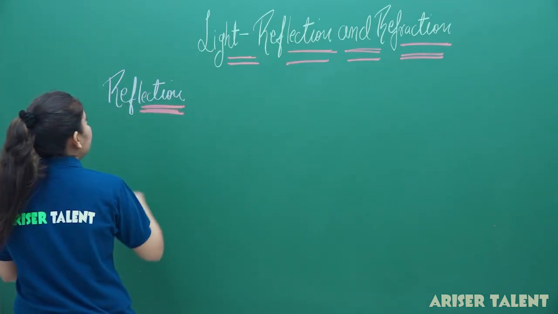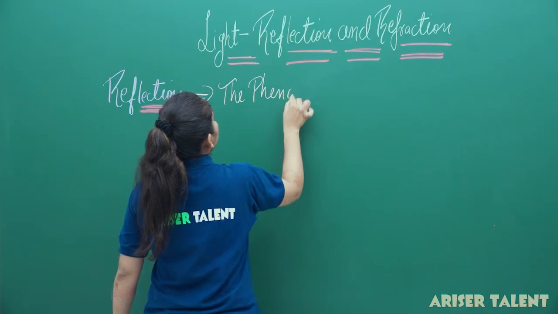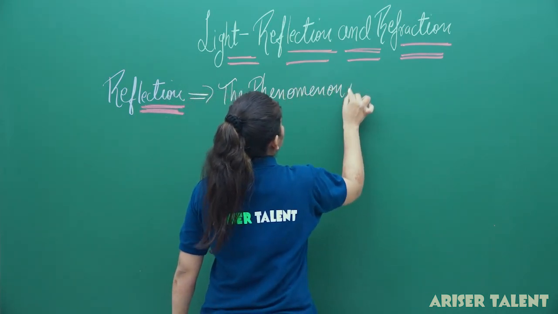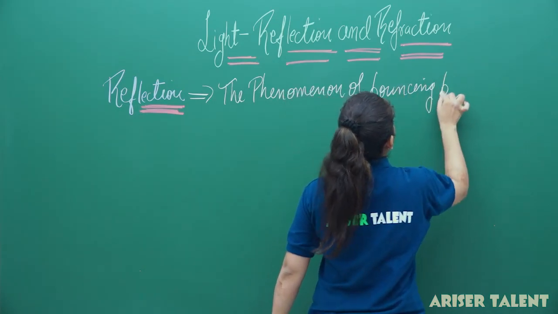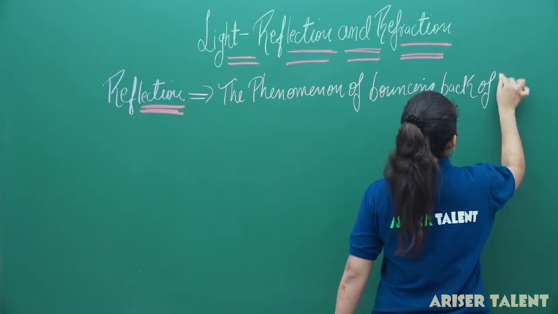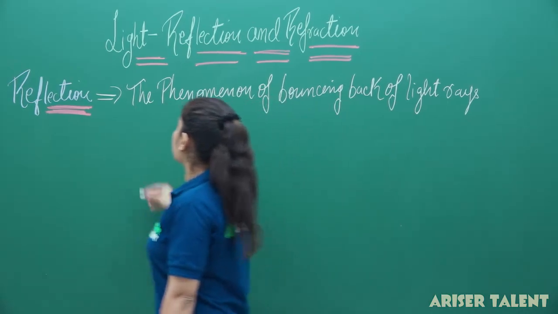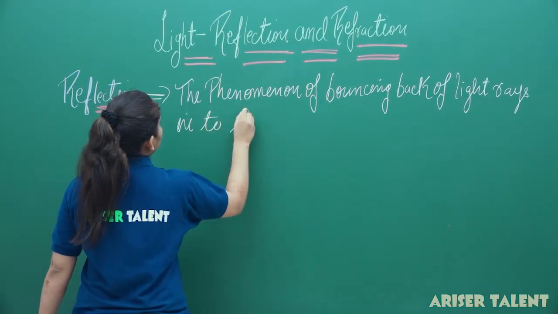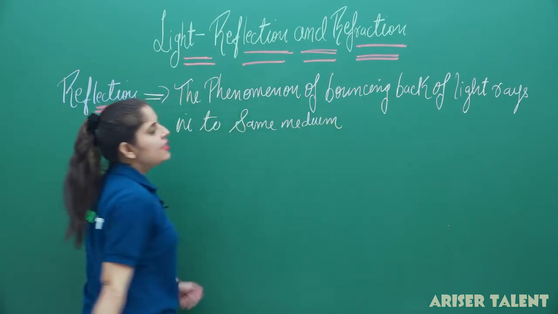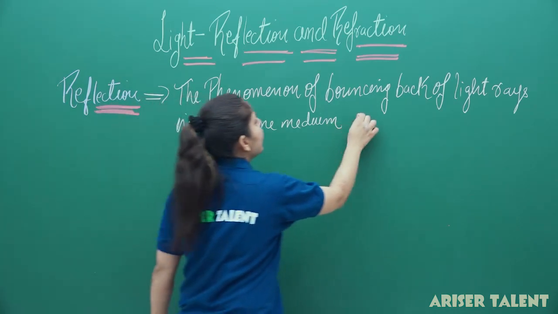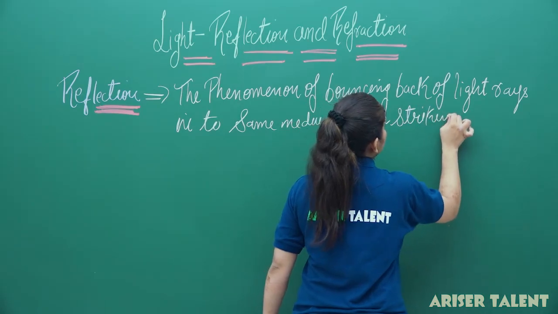So just write the basic definition here: the phenomenon of bouncing back of light rays into the same medium after striking any polished surface.